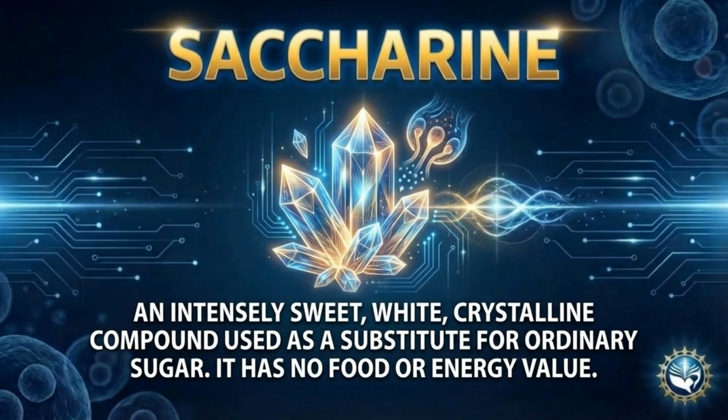Saccharin is an intensely sweet, white, crystalline compound used as a substitute for ordinary sugar. It has no food or energy value. Saccharin. Definition: an artificial sweetener that is much sweeter than sugar. Examples: some diet drinks, sugar substitutes. Fact: saccharin is about 300 to 400 times sweeter than sugar. Humor: 1 grain of saccharin could probably sweeten an entire pitcher of lemonade.